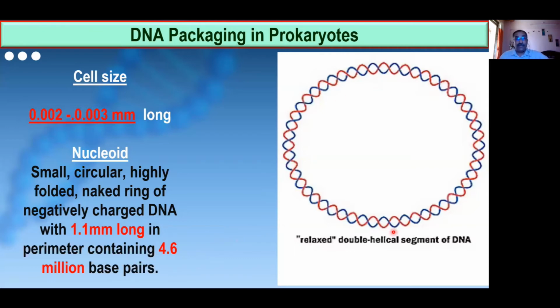You just imagine how many. Such a long structure, if you count the nitrogen bases, is accommodated in a small cell of simply 0.0022 to 0.003 millimeter long.